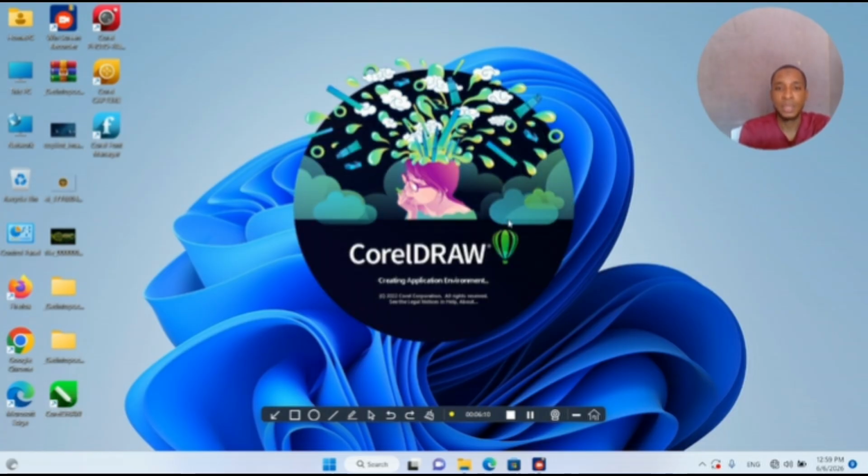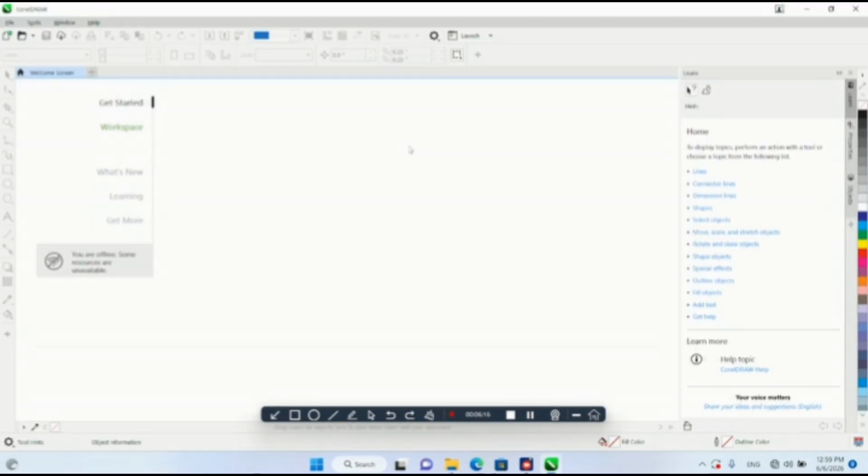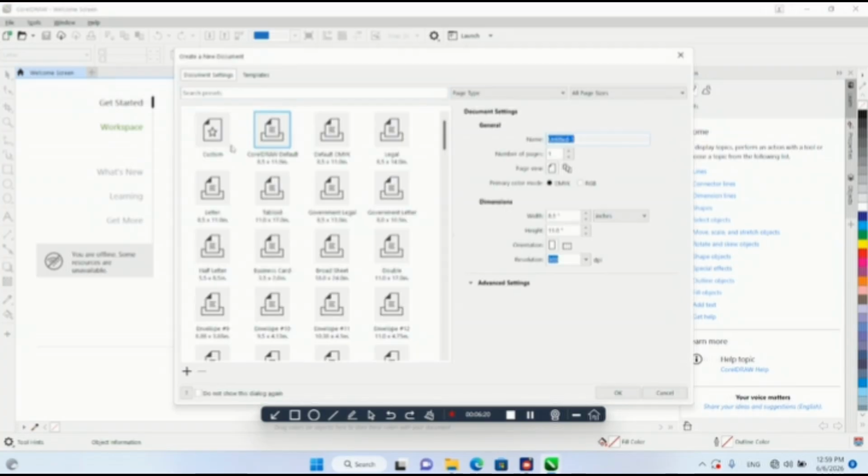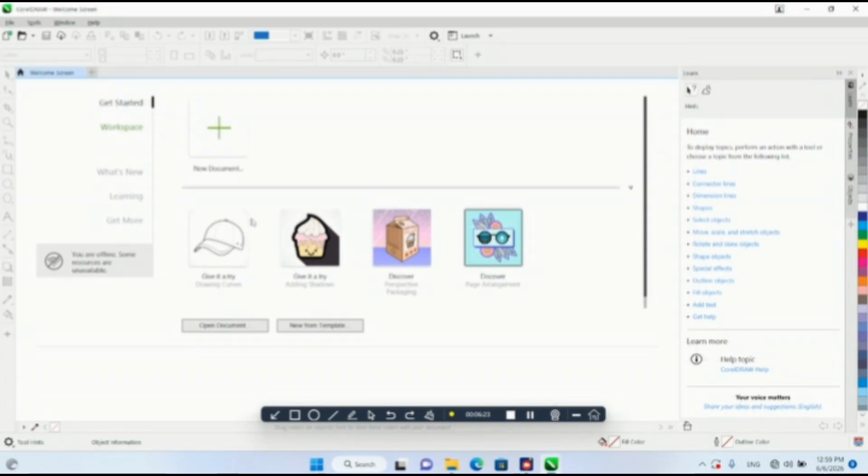Now the installation has completed. So the CorelDRAW Graphics Suite 2022 is now ready for usage.